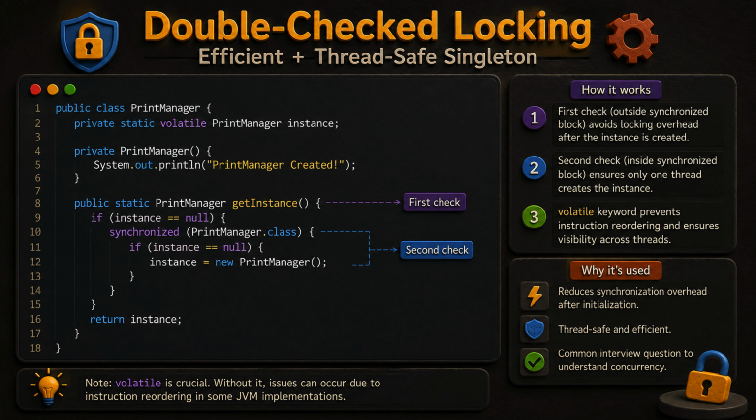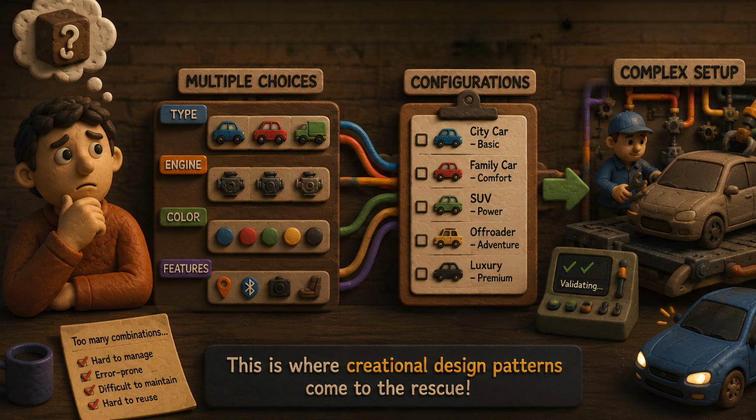We have now completed one of the most fundamental creational design patterns. But what happens when creating an object involves multiple choices, configurations, or complex setup? And that's exactly what we will solve in the next episode with the factory pattern.